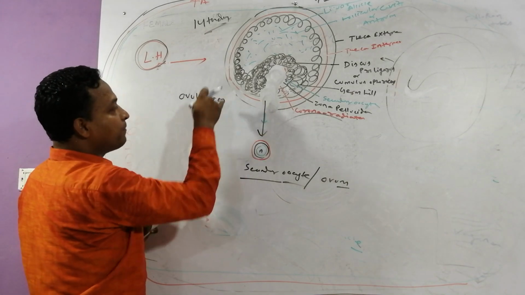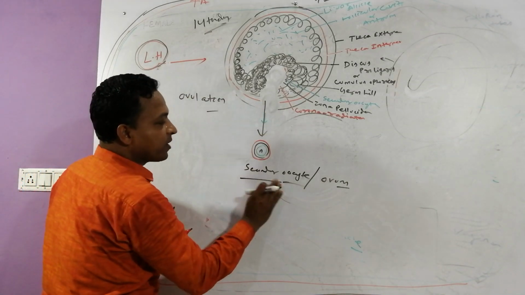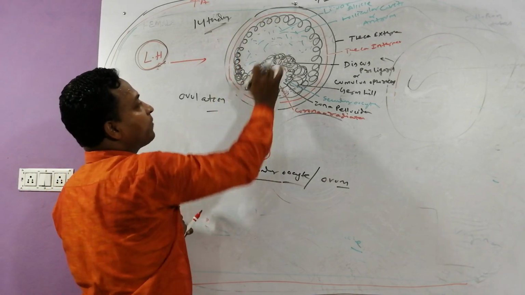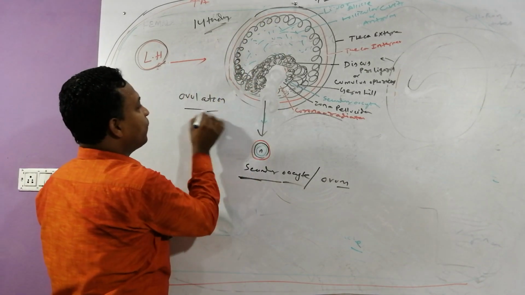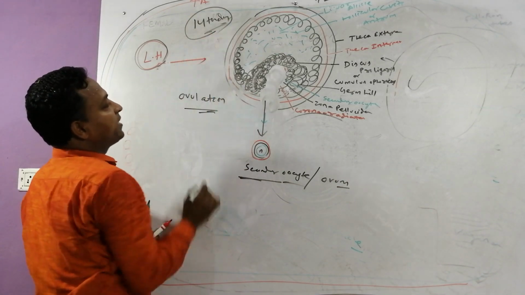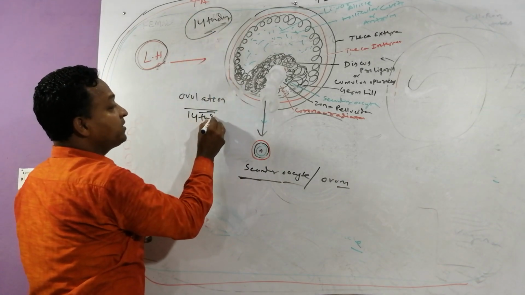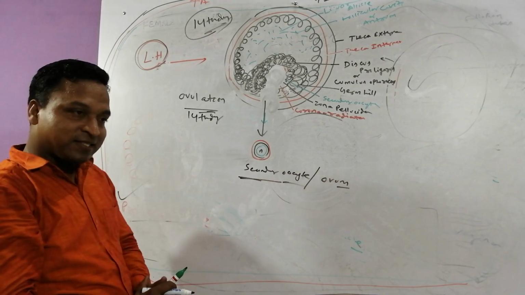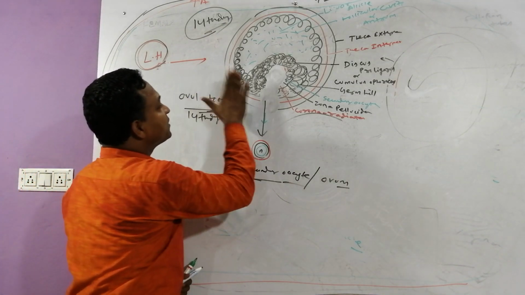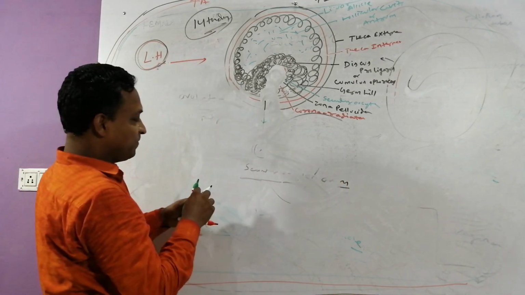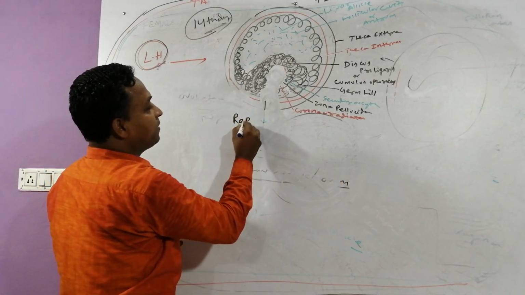Yes, the process by which the ovum, or the secondary oocyte, comes out of the ovarian follicle, that is the Graafian follicle, we can call that ovulation. It occurs on which day of the menstrual cycle? The 14th day of the menstrual cycle. Yes. And after ovulation, the structure is called a ruptured follicle.